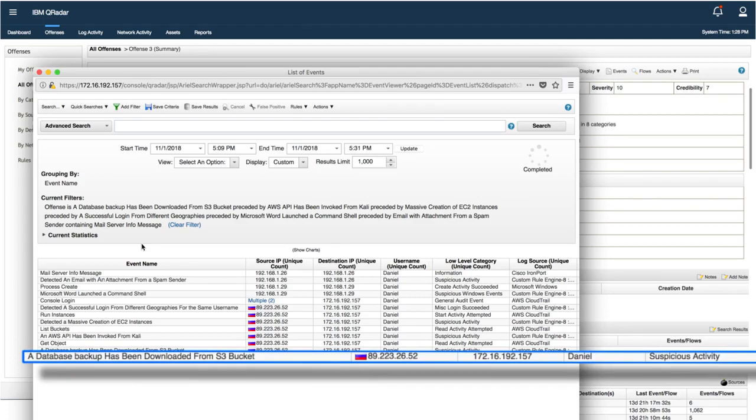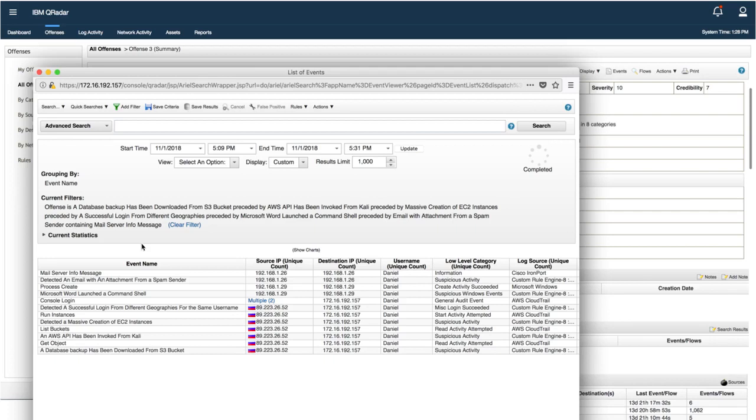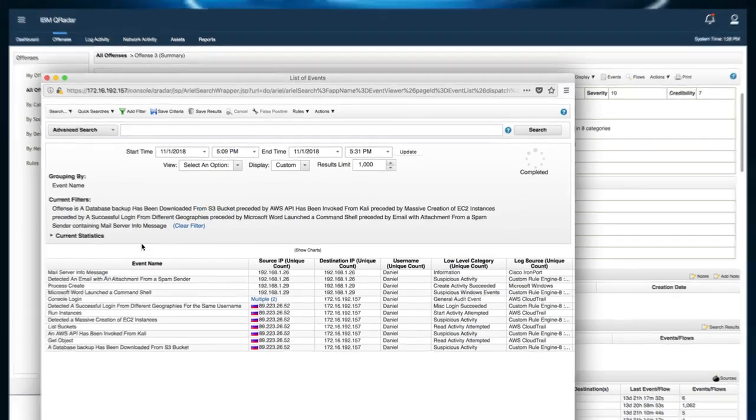In this case, it appears the attacker not only tried to use our resources for cryptocurrency mining, but they also used their access to capture some type of data. We can now escalate this offense to determine what was taken and respond accordingly.